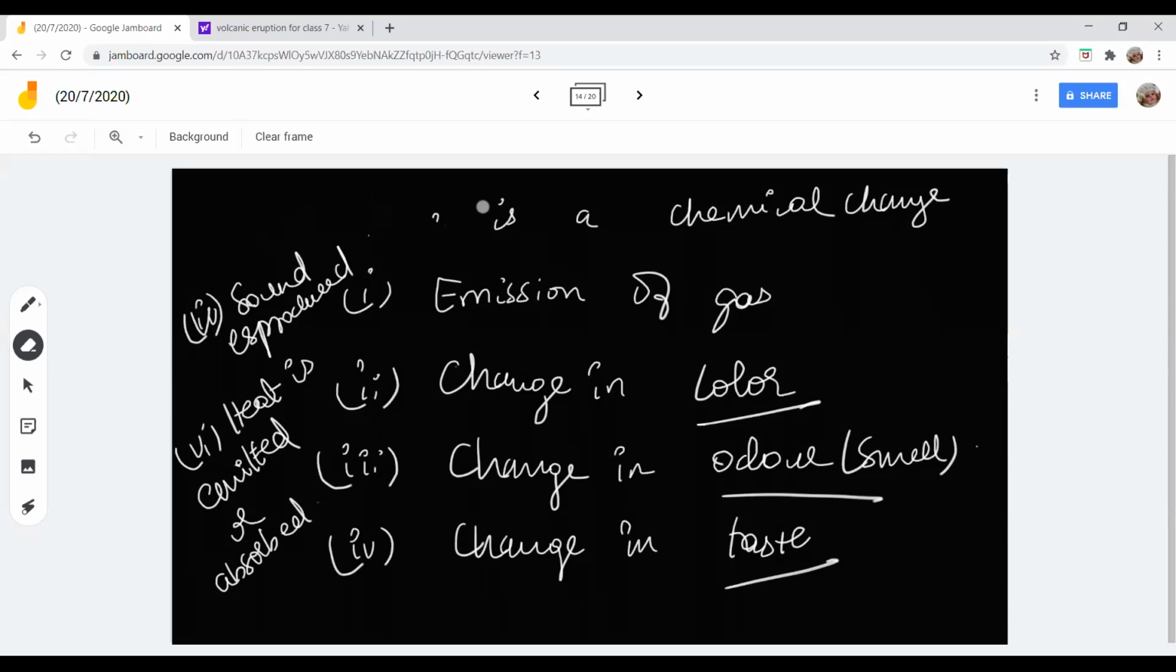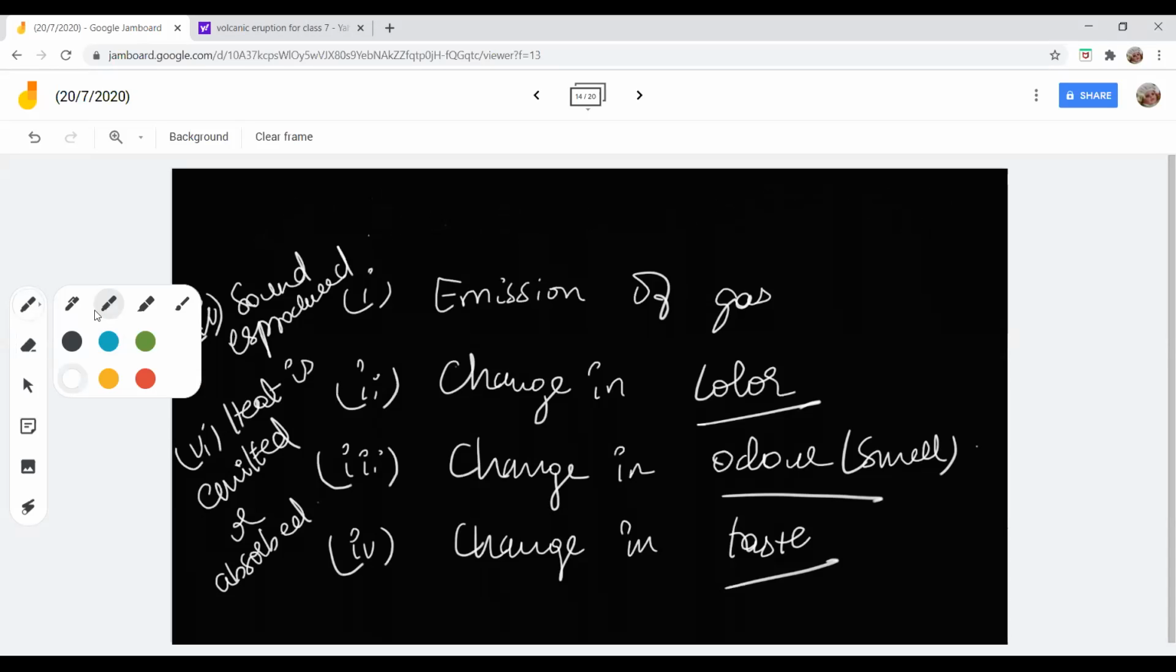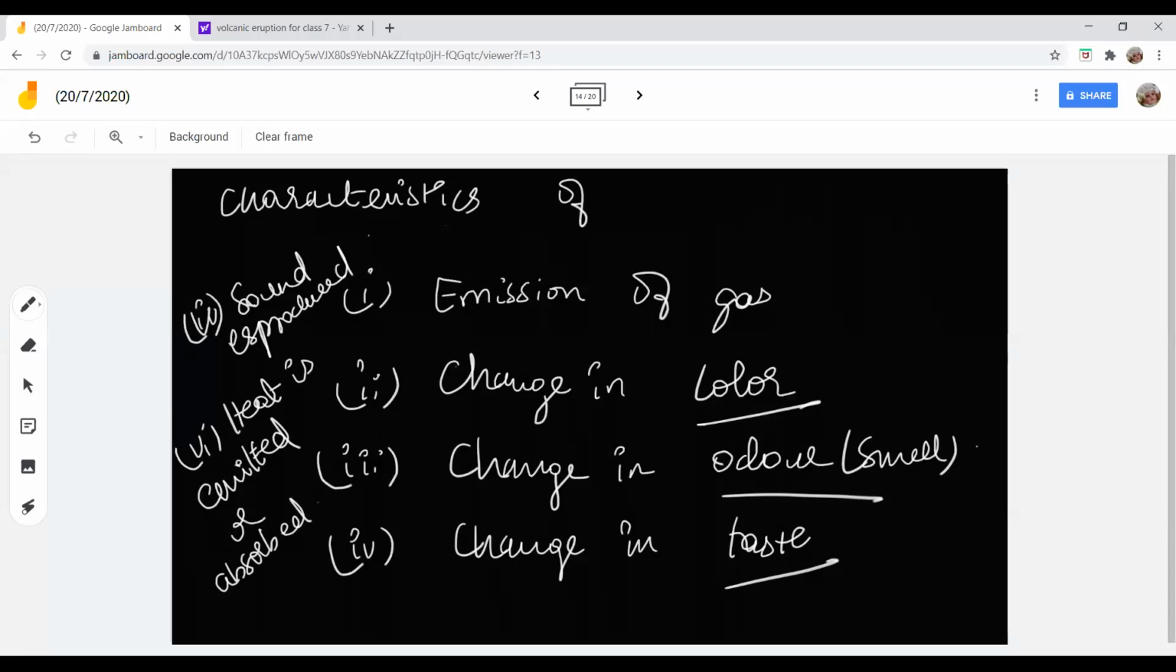Ma'am, I have a doubt in this, ma'am. I can't understand this, ma'am. Why can't you understand this? I'm telling you, if the following changes take place, chemical change takes place. You understand? If suddenly some change, change in color, change in odor, change in taste, is happening, then it means the change that has taken place there is a chemical change. Clear? Clear, ma'am.